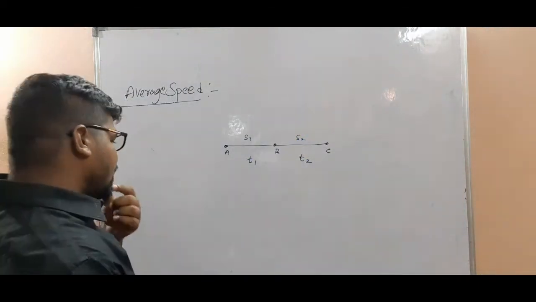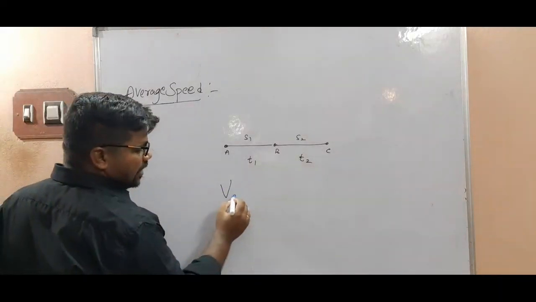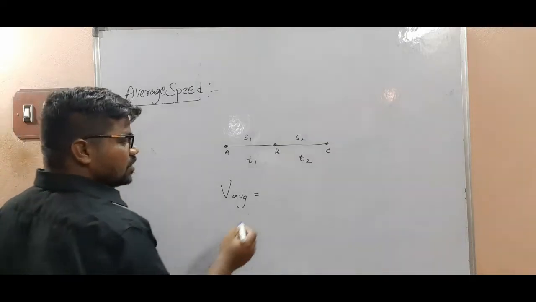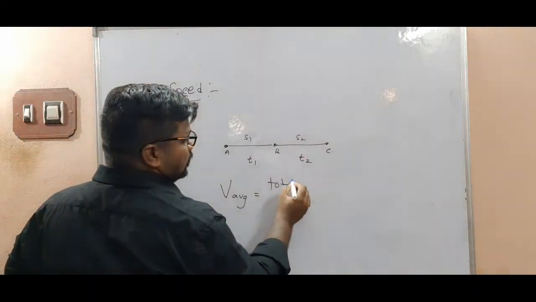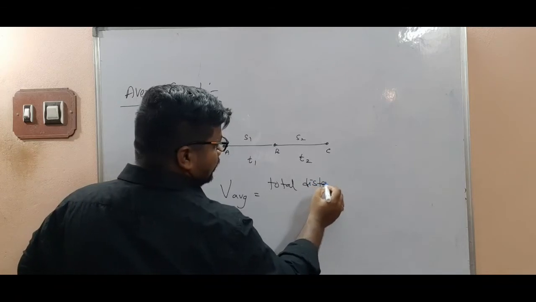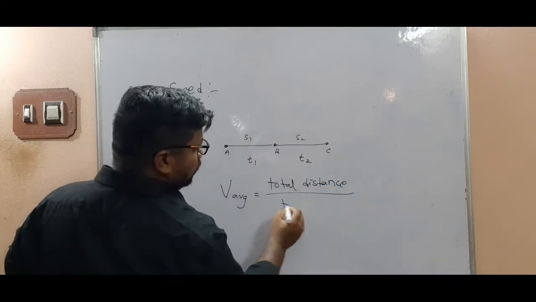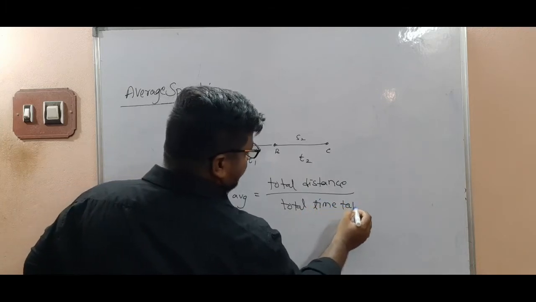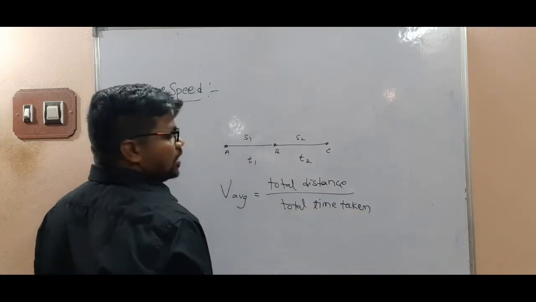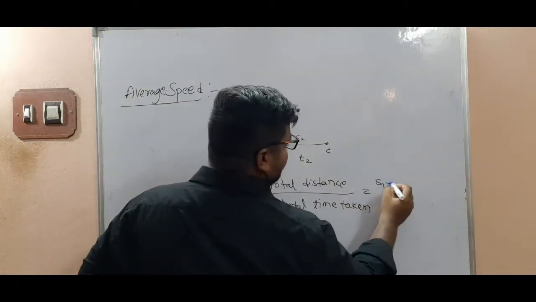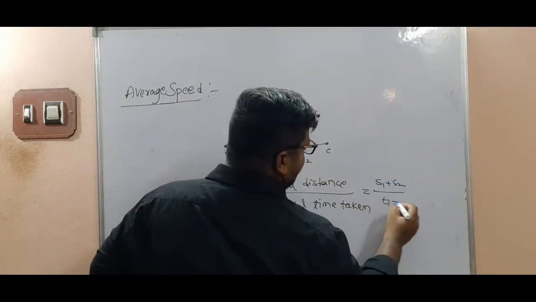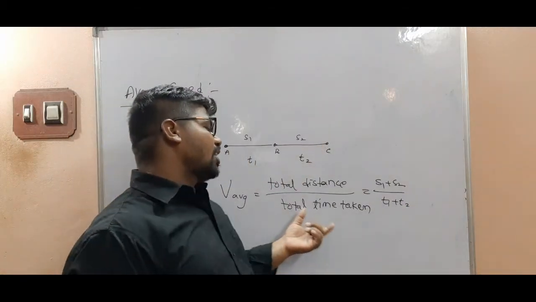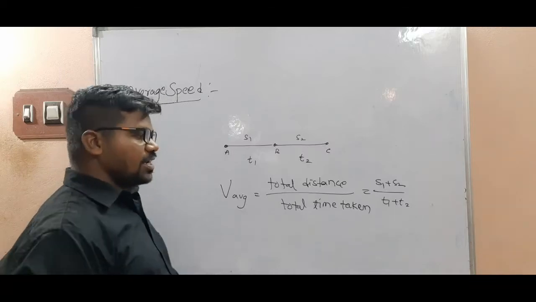For this entire journey we define V average, the average speed, as total distance by total time taken. Total distance is S1 plus S2, divided by T1 plus T2.